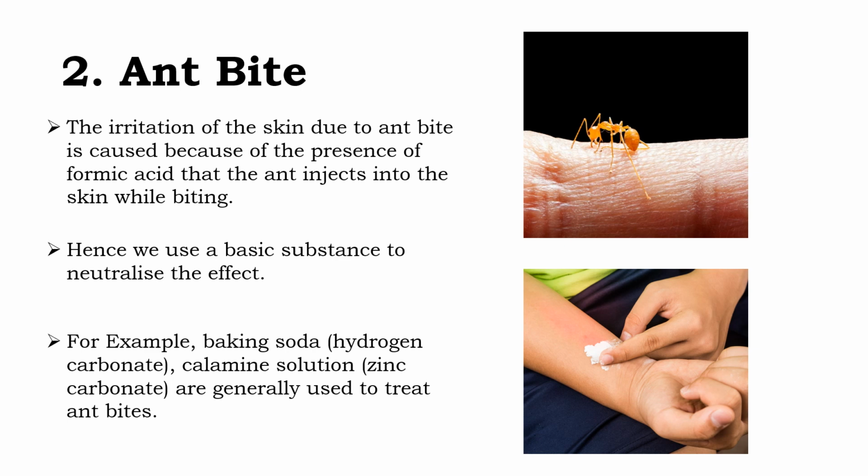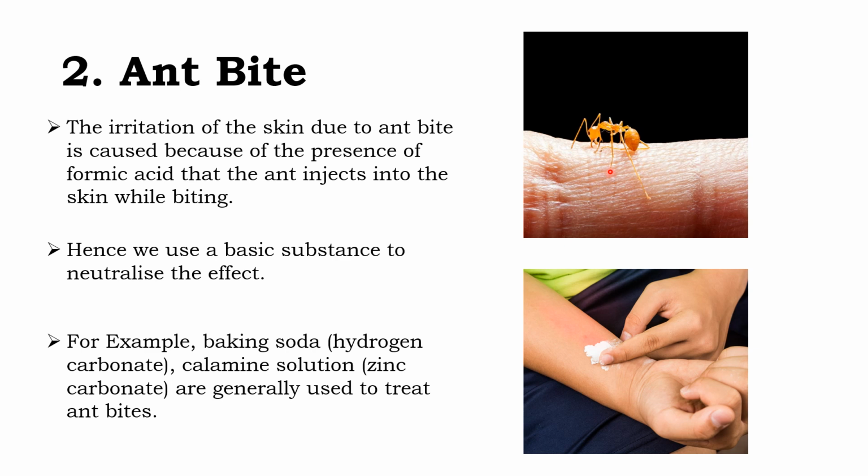Second, ant bite. In this picture also you can see an ant bite. When an ant bites you, you feel irritation and itching also. Why does this happen? This happens because when an ant bites, it injects some acid. What is that acid's name?